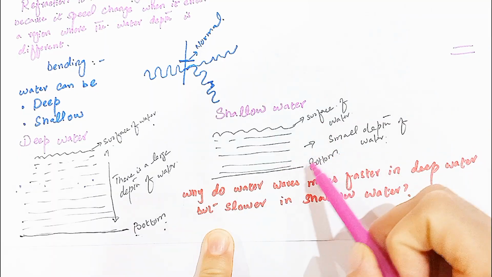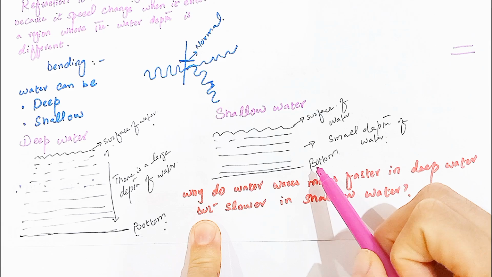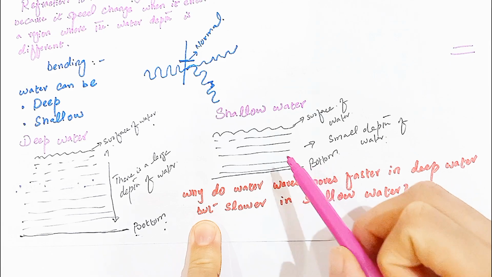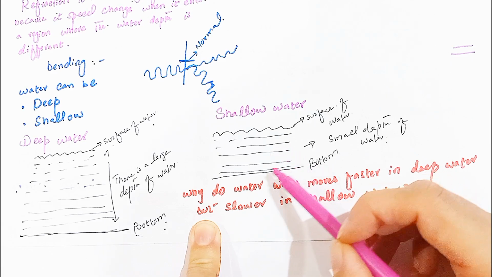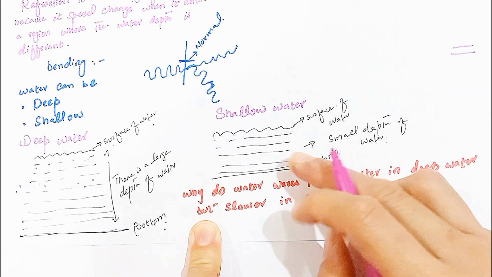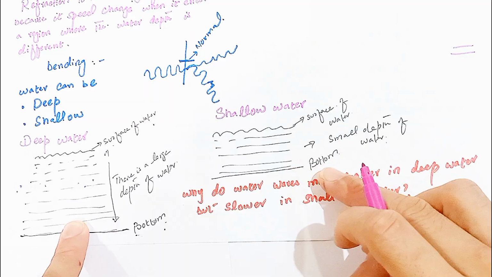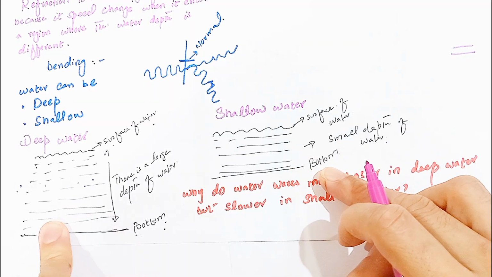A water particle strikes the bottom, and its speed becomes slower due to friction. So these water particles pass the disturbance more slowly. So the wave speed decreases when the wave enters the shallow water, and wave speed becomes fast when it enters the deep water.